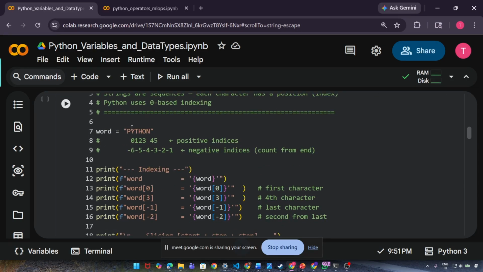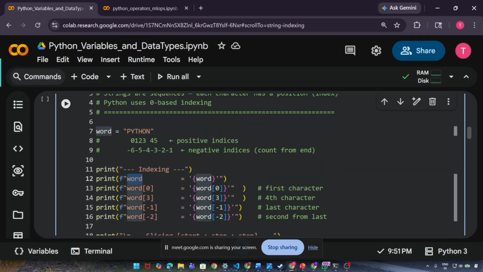I have written a word called Python. Then what I did, I simply printed indexing. So how does indexing happen? In Python, there are two ways you can do the indexing: positive indexing and negative indexing. For positive indexing, you can use 0, 1, 2, 3. For negative, you can use minus 1, minus 2, minus 3, like shown here. Okay.